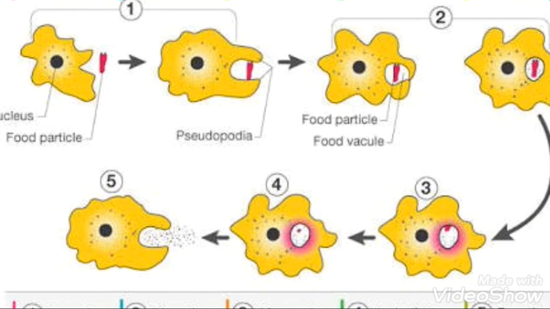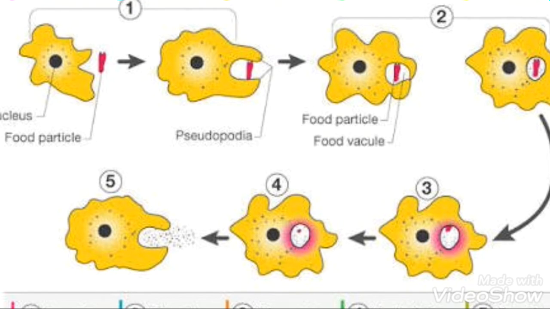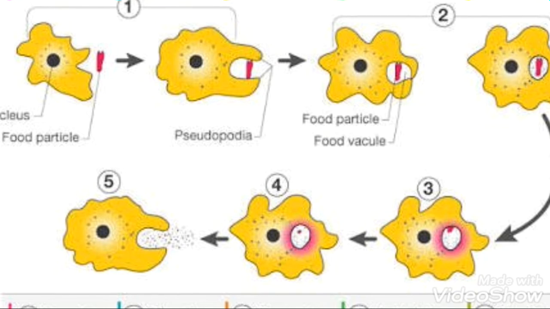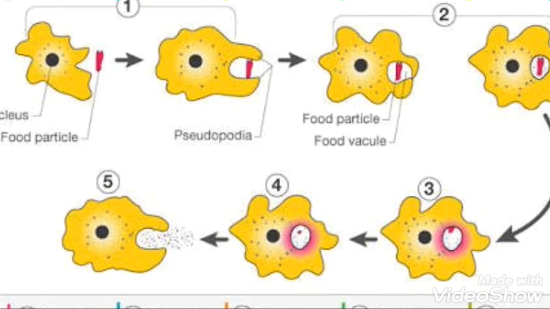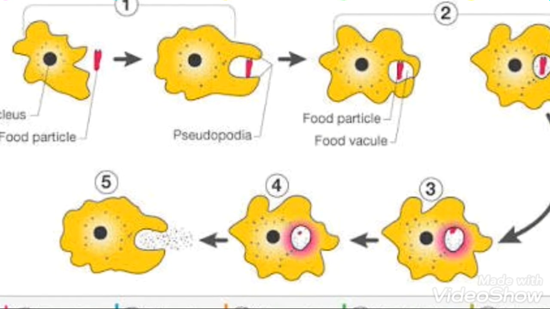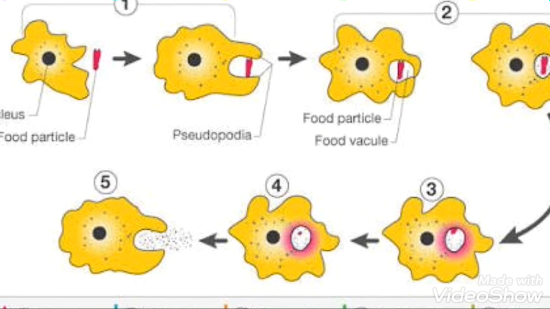In case of amoeba, as it reaches the food, it extends its pseudopodia and covers the food and makes a food vacuole, and it engulfs the food inside the cell. Then the enzymes that are present in the cytoplasm break down the food particles and release the simpler forms of nutrients, and absorption takes place. The waste generated later is pinched out from the amoeba. So this is how digestion takes place in case of amoeba.